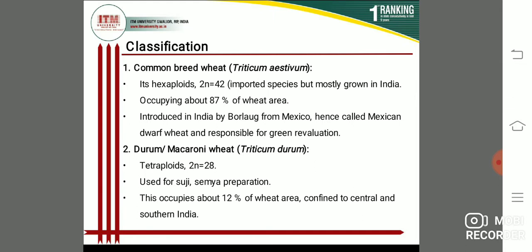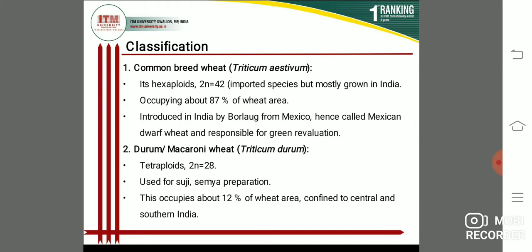Okay, so students, next content है classification. Students, there are different wheats, and first is common bread wheat, Triticum aestivum. Students, it's hexaploid, 2n=42. It is an important species, mostly grown in India, occupying about 87% of wheat area. Next, students, introduced in India by Borlaug from Mexico, hence called Mexican dwarf wheat and responsible for the green revolution.